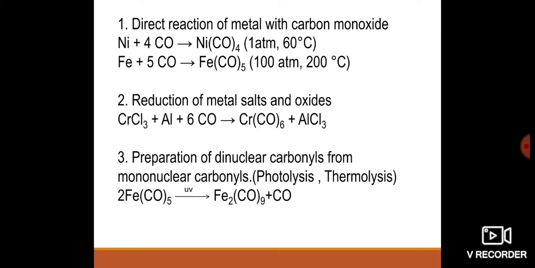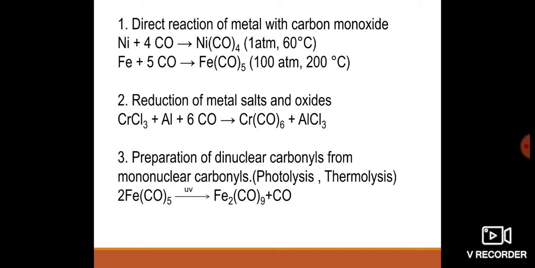Then iron combines with 5 moles of carbon monoxide at 200 degrees centigrade and 100 atmospheres pressure and gives iron pentacarbonyl.